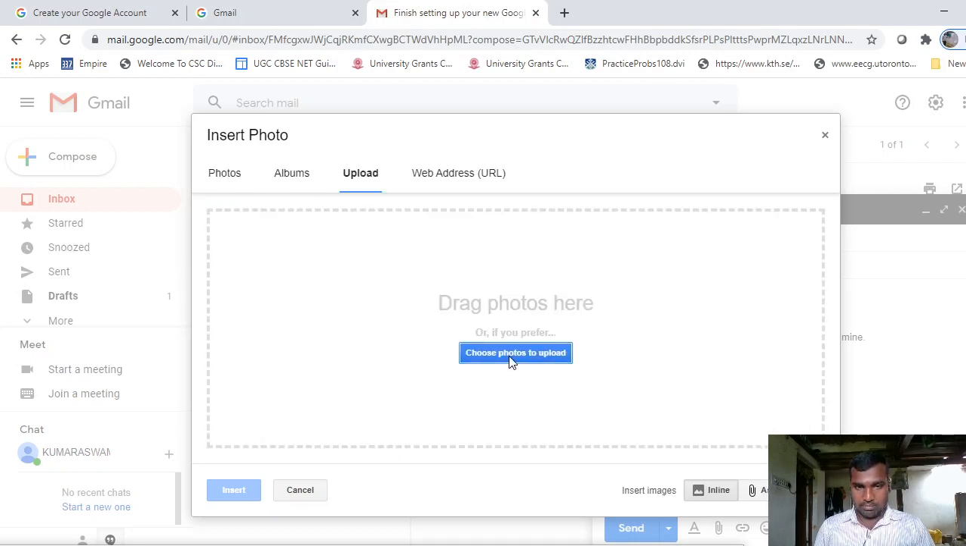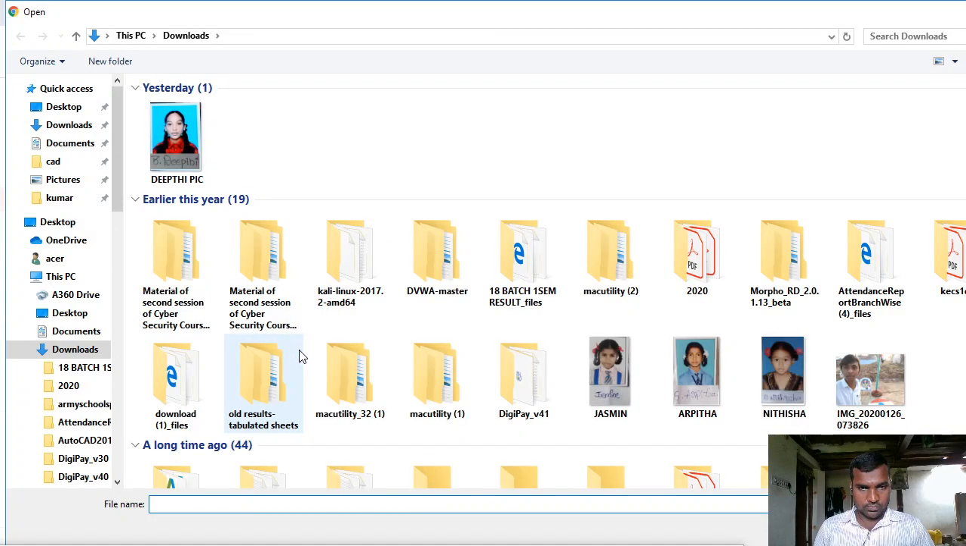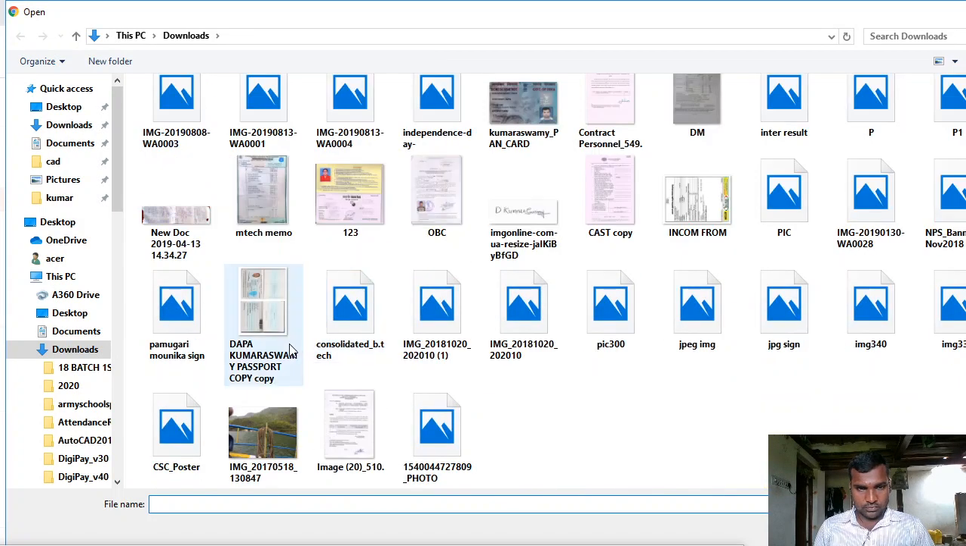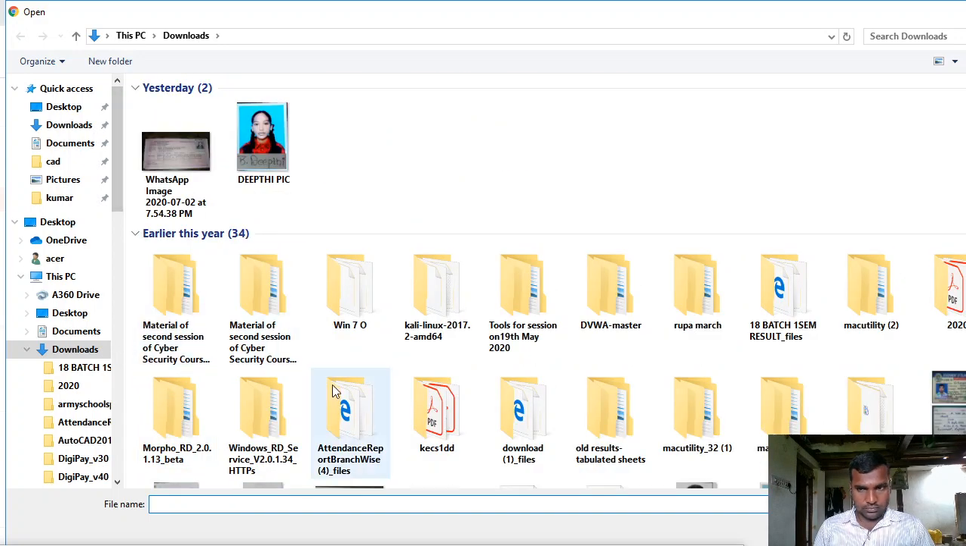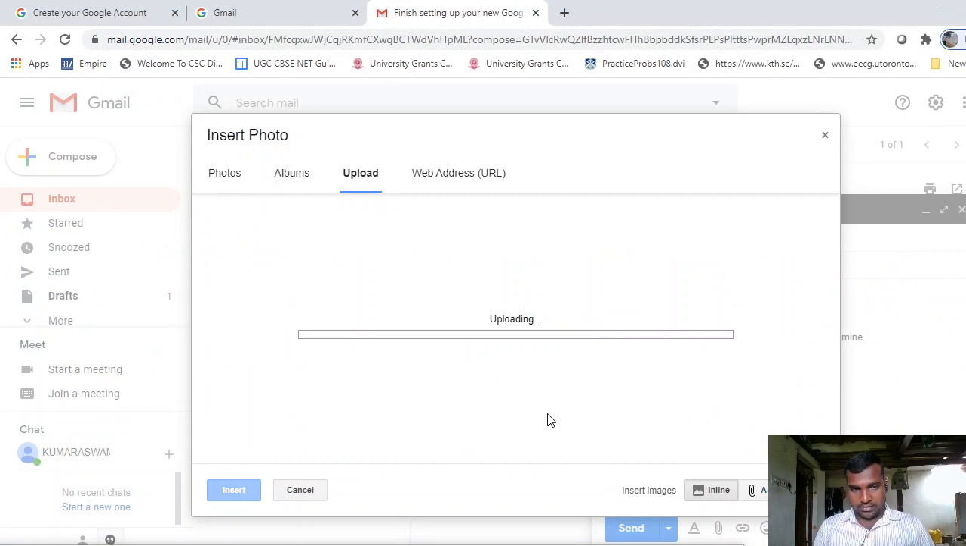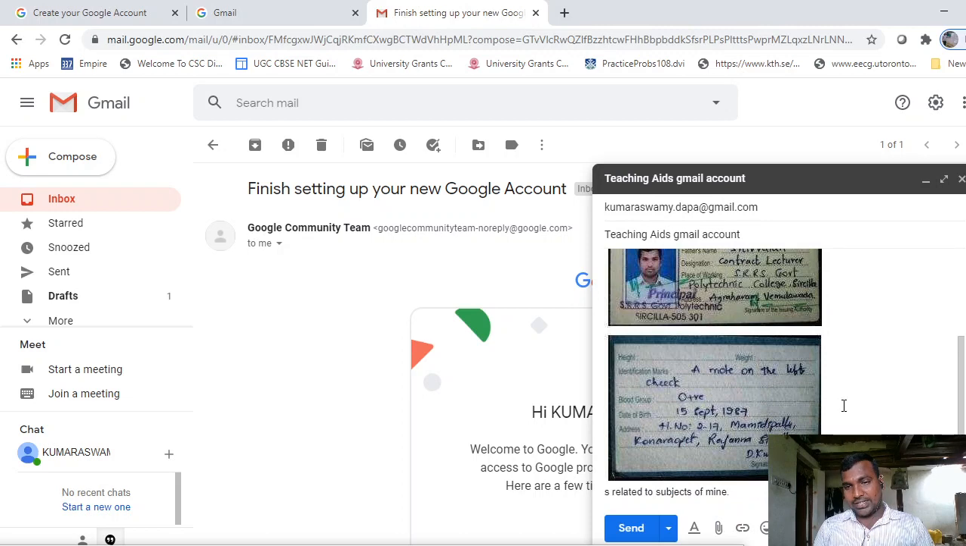Select from your computer. Choose photos to upload. For example, I am uploading my ID card, employee ID card. Right. So now this email is attached with an attachment. It contains two images.